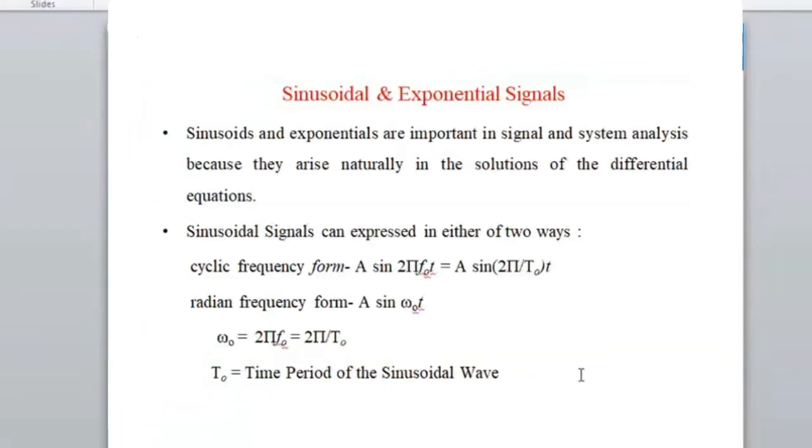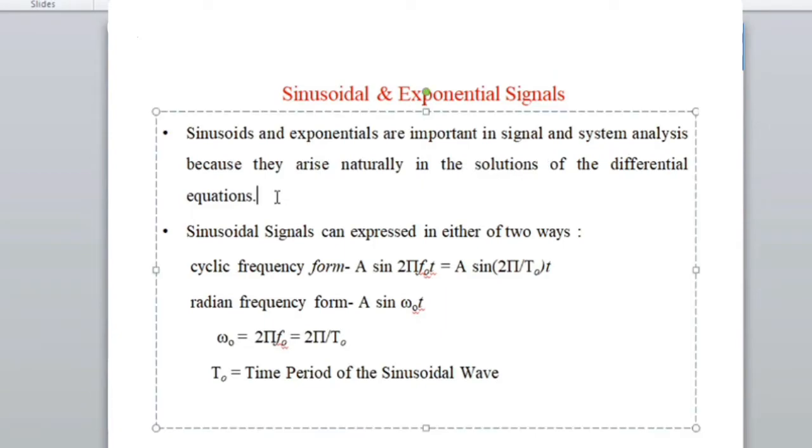So the sinusoid signals are important in signals and systems because they arise naturally in the solution of differential equations. In some of the systems, sinusoid signals are natural. For example, the AC input is obviously a sinusoid by nature. You are not imposing it to be a sinusoid. And there are so many other mechanisms which follow a sinusoid, or more specifically, periodic nature. Periodicity, we'll see what that is.